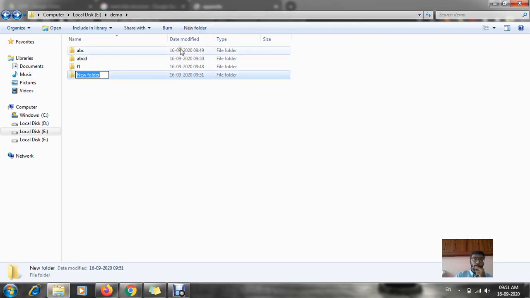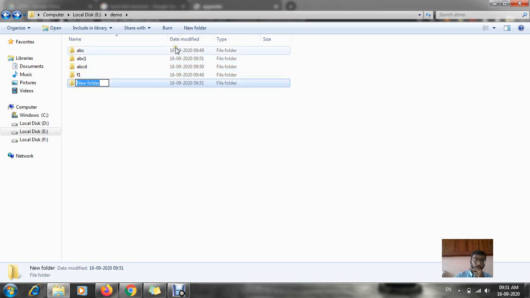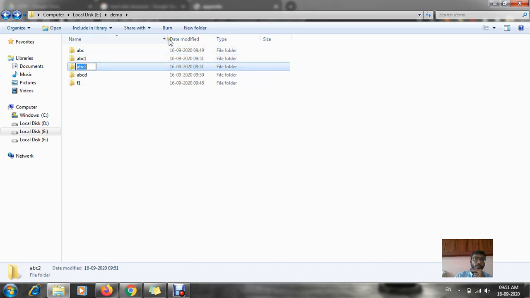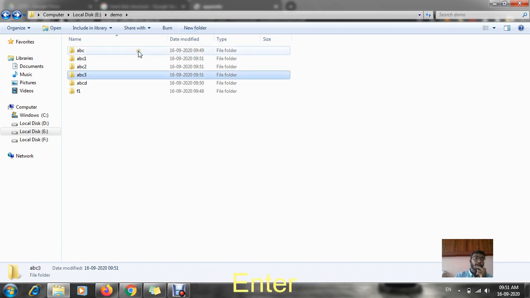Suppose I am creating a folder named ABC1, okay, it has been created. Again, if I try to create a folder named ABC2, it has been created. Can you see the folder has been created? Now if I try to create a folder named ABC3, there won't be any error. Easily your folder will be created.